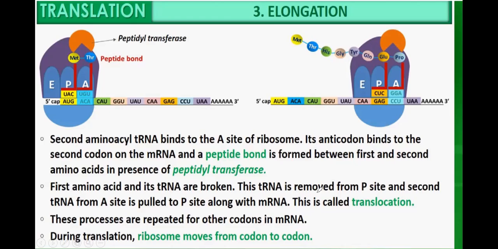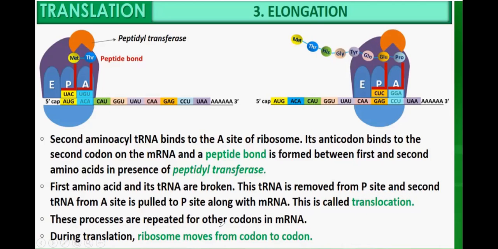This transfer RNA is removed from the P site, and the second transfer RNA from the A site is pulled to the P site along with the messenger RNA. This is called translocation.